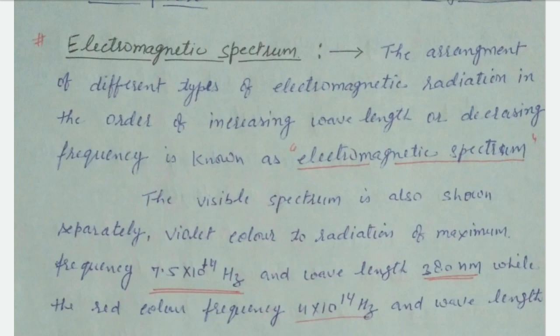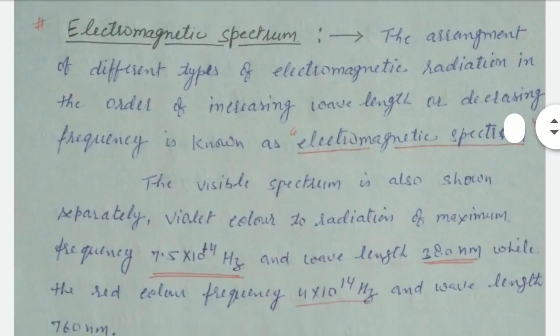What is electromagnetic spectrum? The arrangement of different types of electromagnetic radiation in the order of increasing wavelength or decreasing frequency. Right?